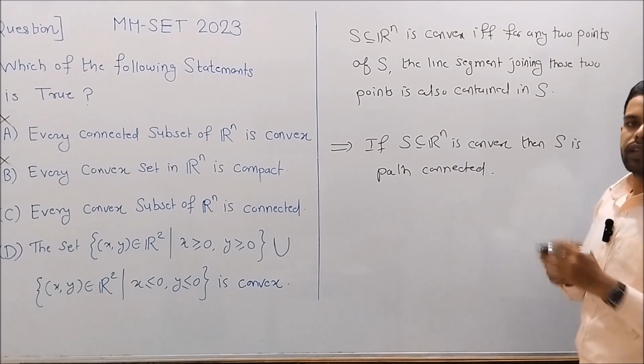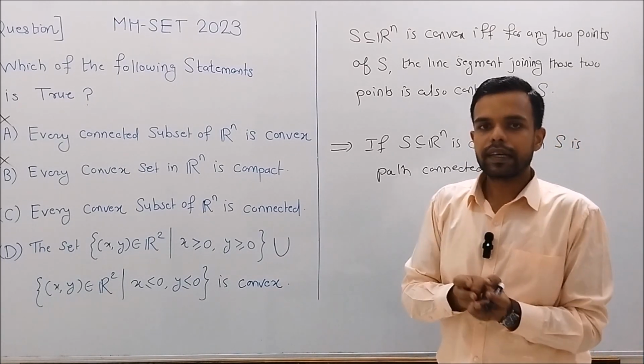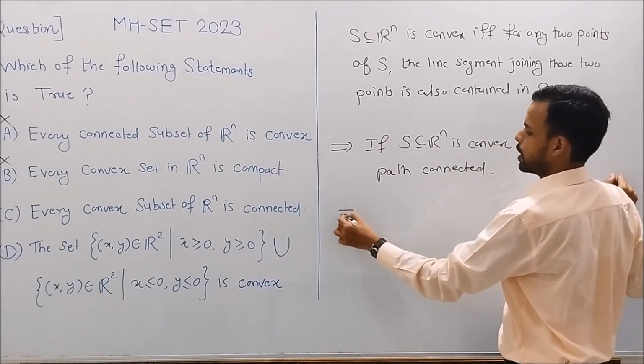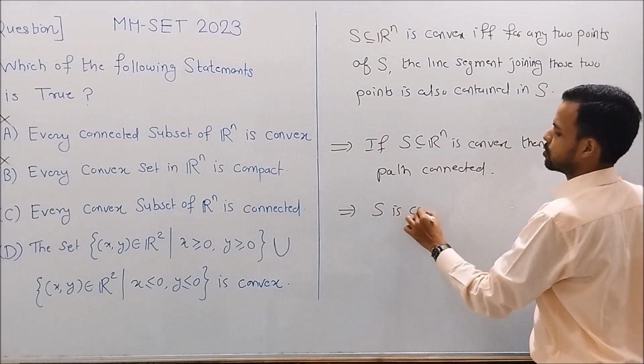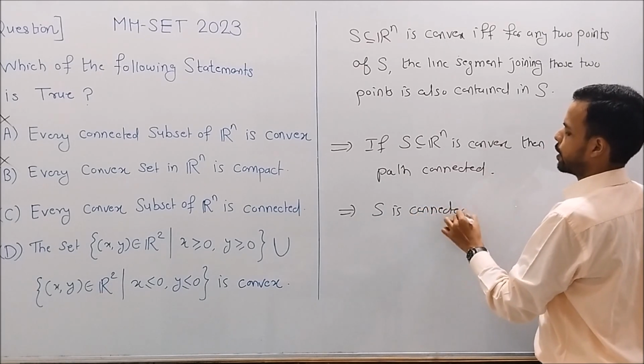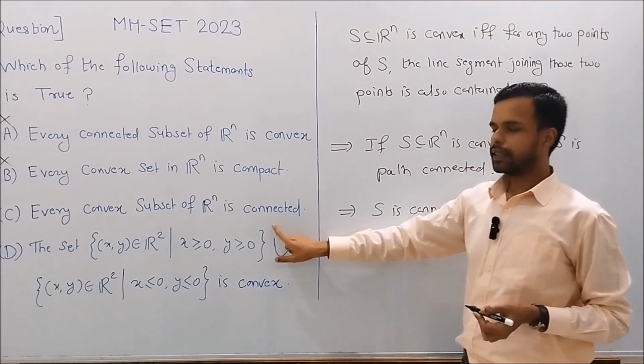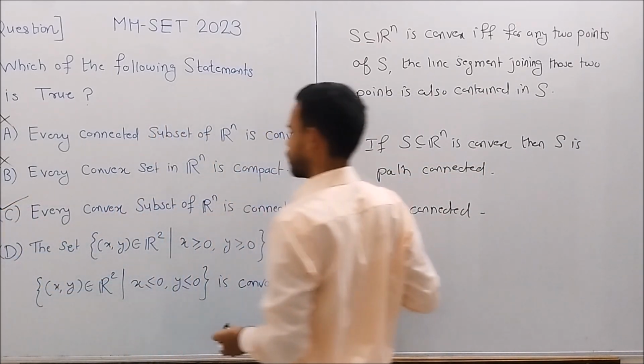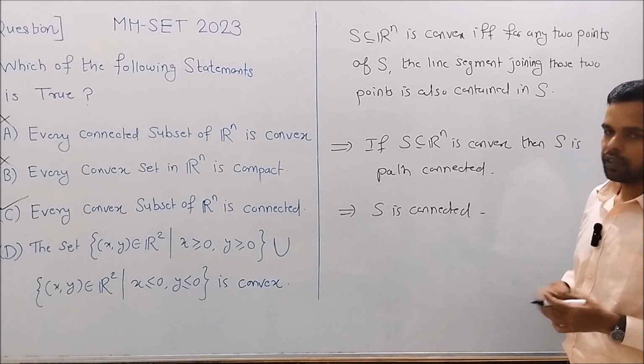And we know that every path connected set is also connected. So this implies S is connected. So the statement in C is true. This is not a standard proof. Now let's move to the statement in D.